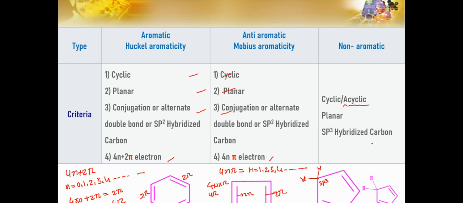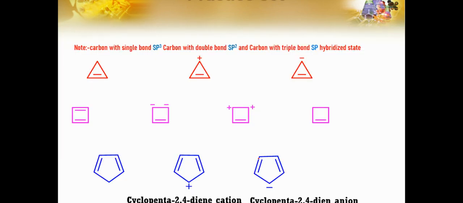Let's talk about some more examples so that you will be more clear about this. What about this? What is this? This is a molecule that is cyclic. Yes. Planar. Yes.